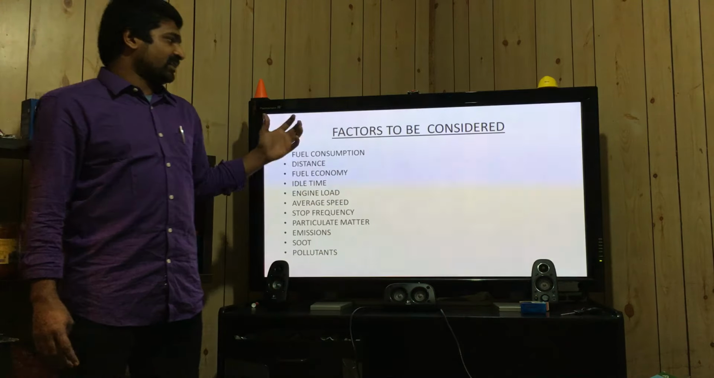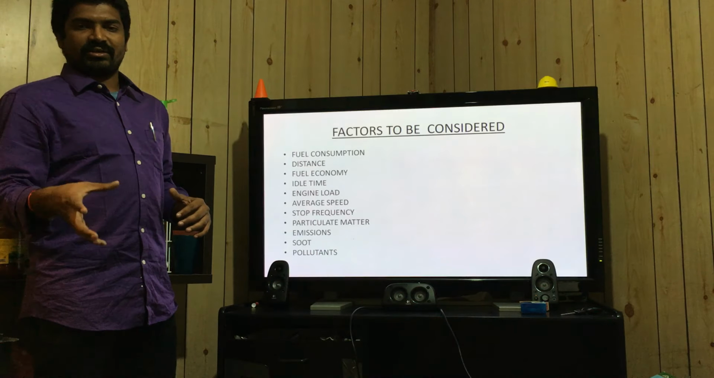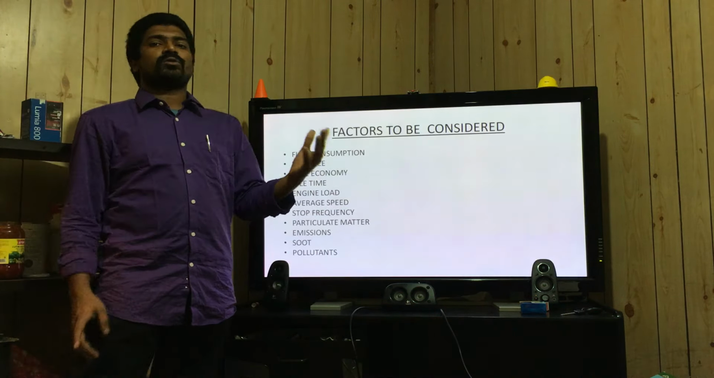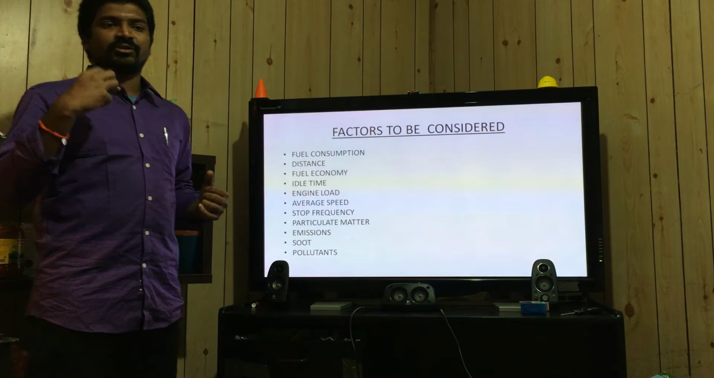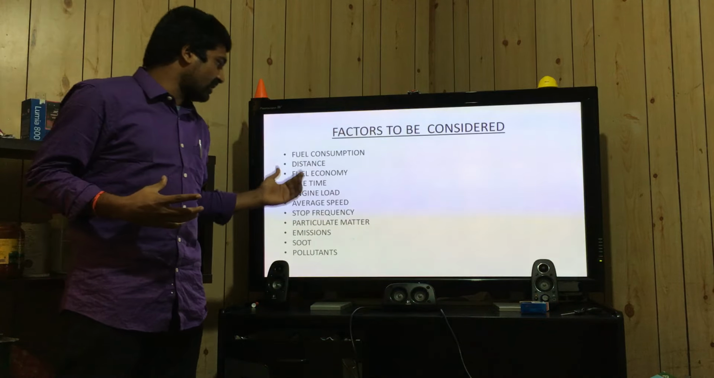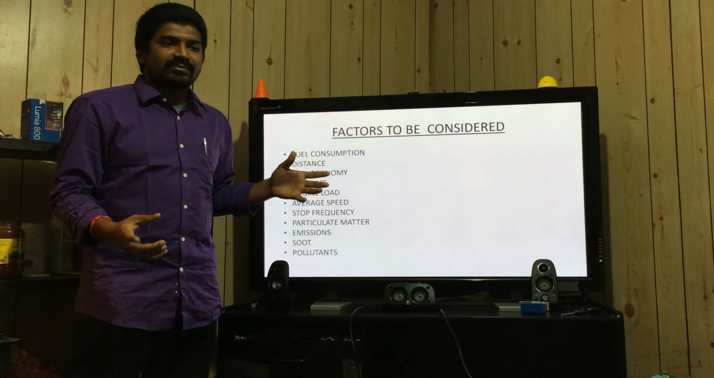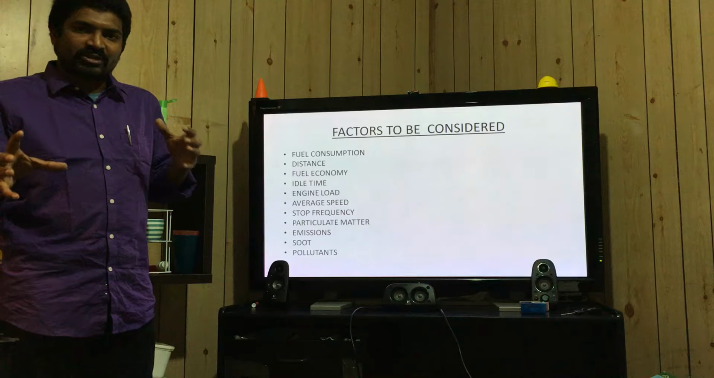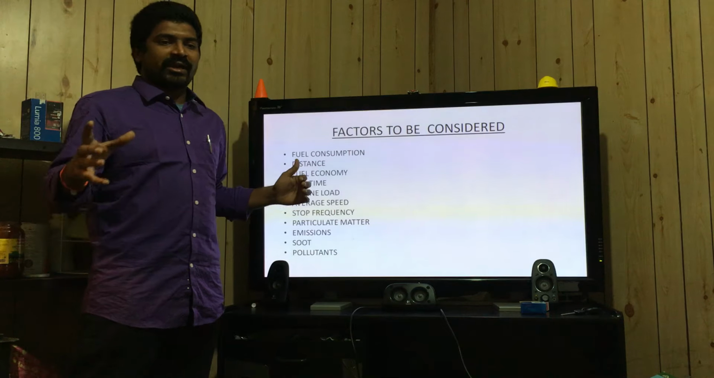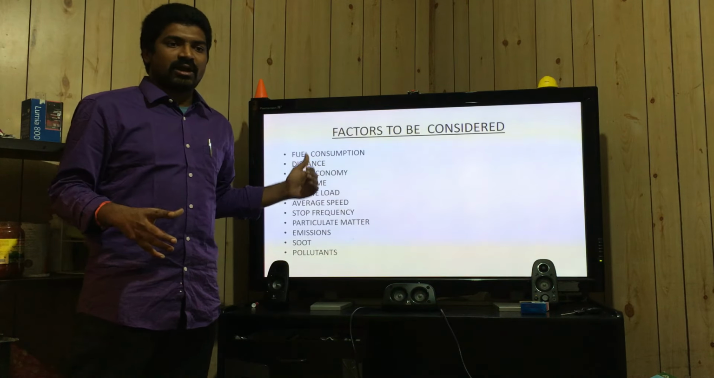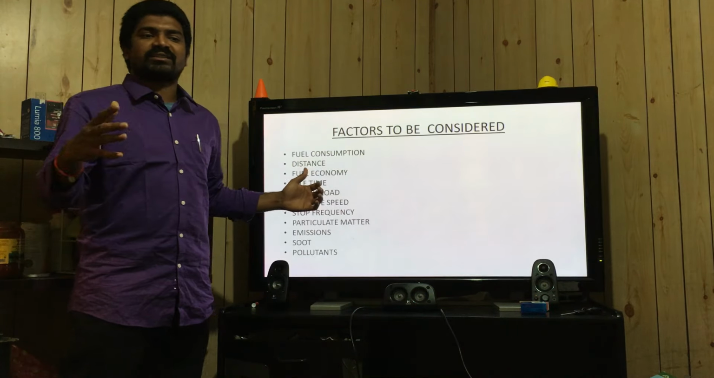The factors to be considered while suggesting the usable fuel mixtures are: fuel consumption, how the fuel is going to be consumed by the engine; the distance given by the fuel; the fuel economy, the price and cost available to us; idle time, the delay between the start of the compression stage and the ignition; the engine load, whether the load capacity of the engine is high, small or low; and the average speed, as per the existing conventional fuels.